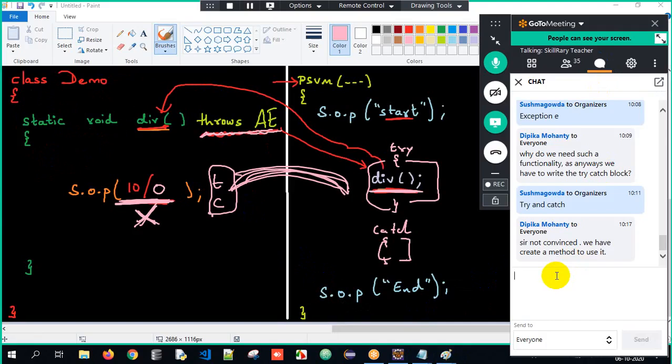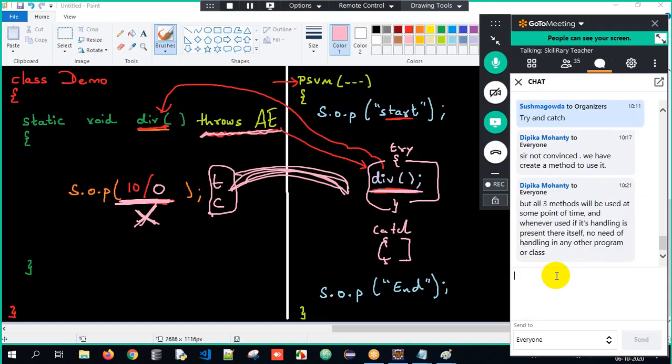Developers will create it. In simple terms, as a developer, I will have 1,000 features, 1,000 methods. But as the user, the client, he might not use all the 1,000 features, right? All the 1,000 methods. Only when he uses it, that is where he has to handle it at the caller side. So that way we are trying to avoid that part, complexity reduction. That's the major advantage of it.